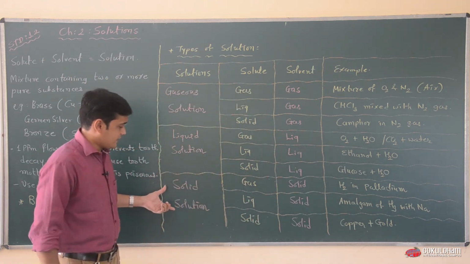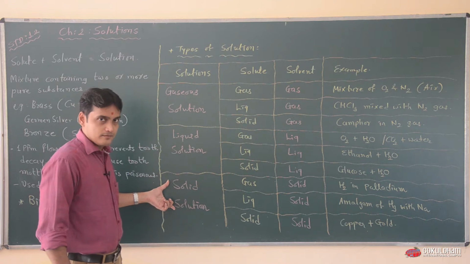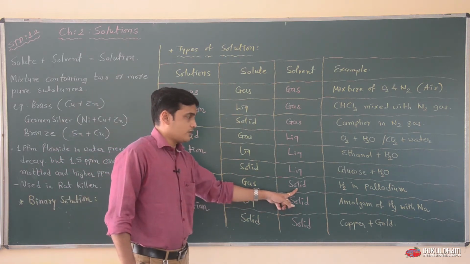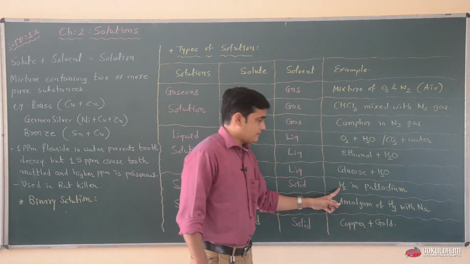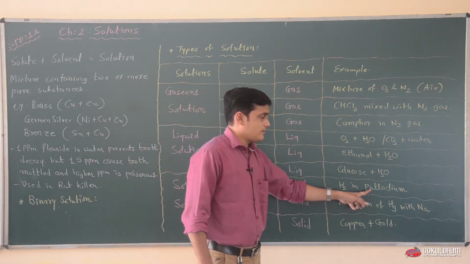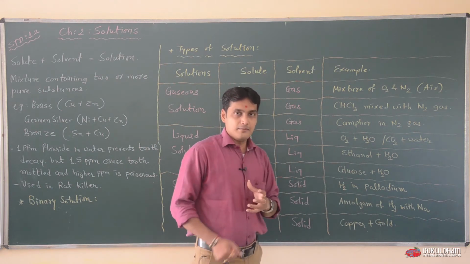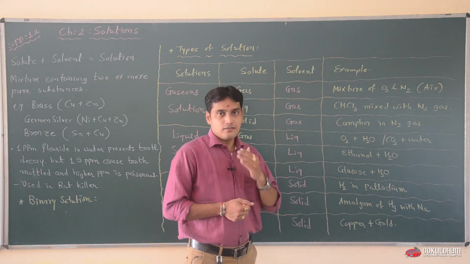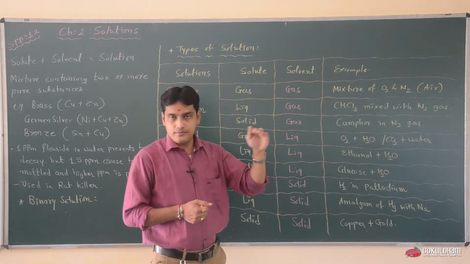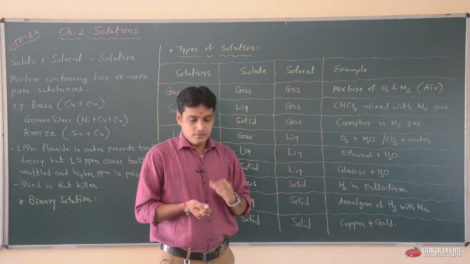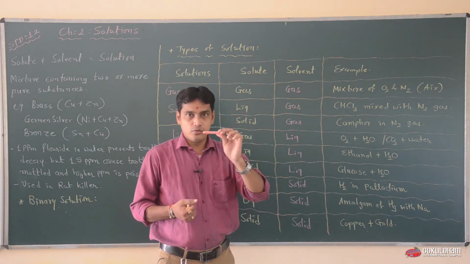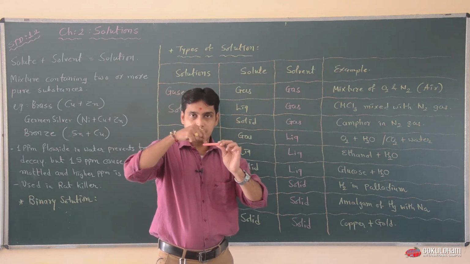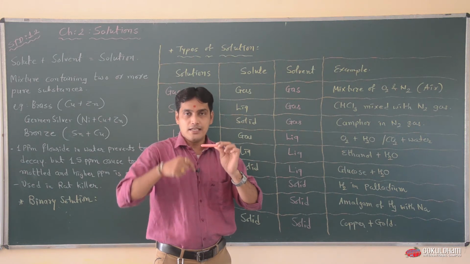The third category is solid solution. When your solute is gas and solvent is solid, the example is H2 in palladium. Palladium is a metal rod and hydrogen is in gaseous form, which is absorbed on the upper surface of the palladium metal. Suppose this is my palladium rod and hydrogen gas is deposited on the metal surface. This process is known as adsorption.